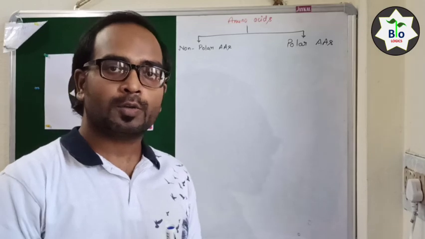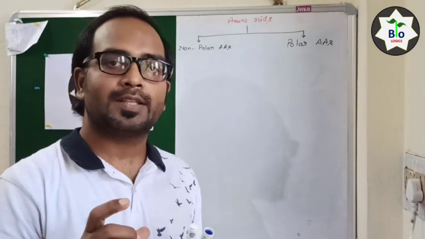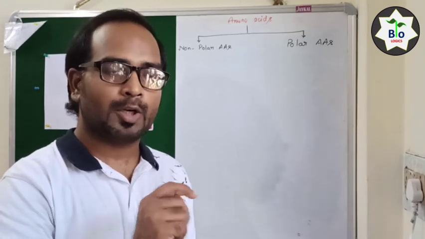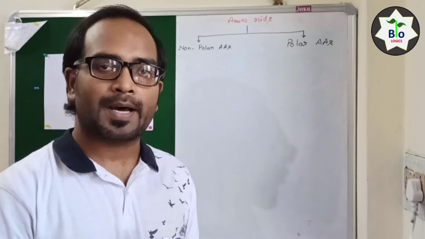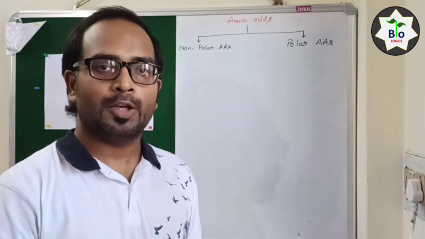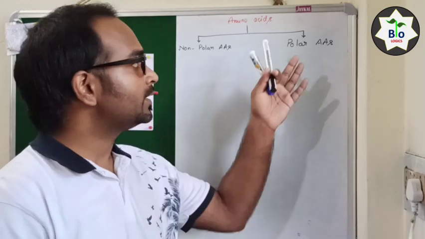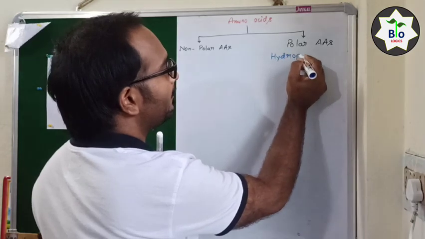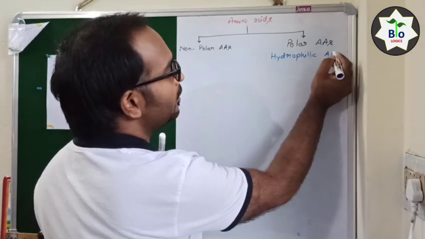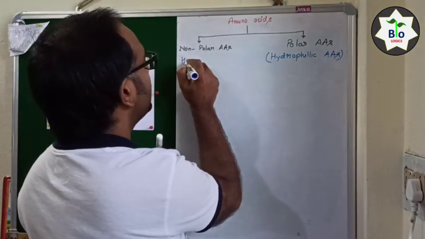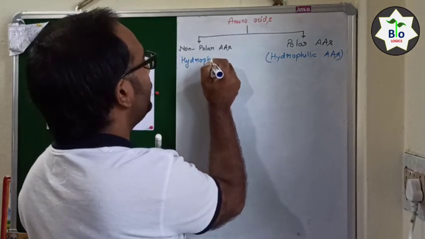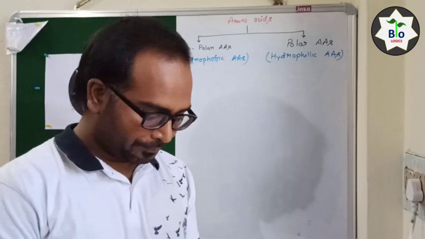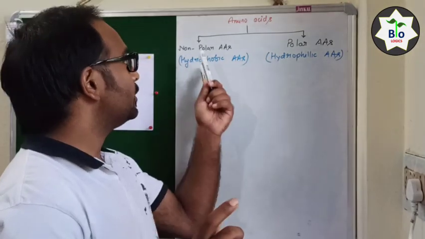Okay, so you all know that the molecules in which the polar functional group is present are also known as hydrophilic molecules. And the molecules in which the non-polar functional groups are present are known as hydrophobic molecules. So we can also call these amino acids hydrophilic amino acids and hydrophobic amino acids. Right, now I am first going to categorize the non-polar amino acids.